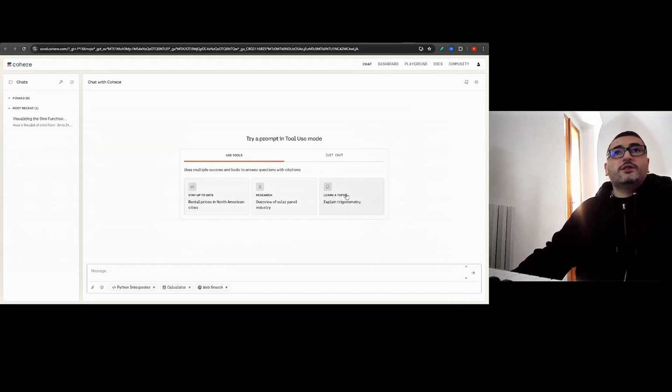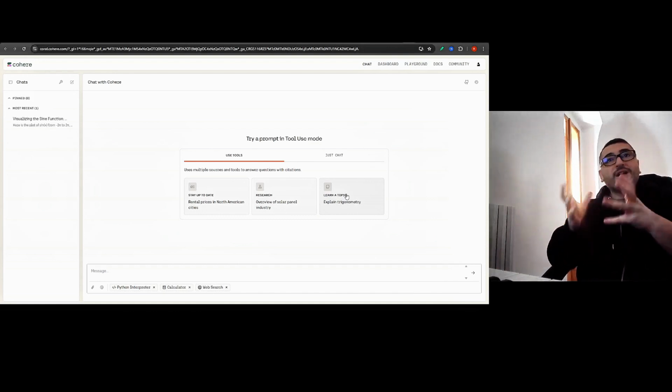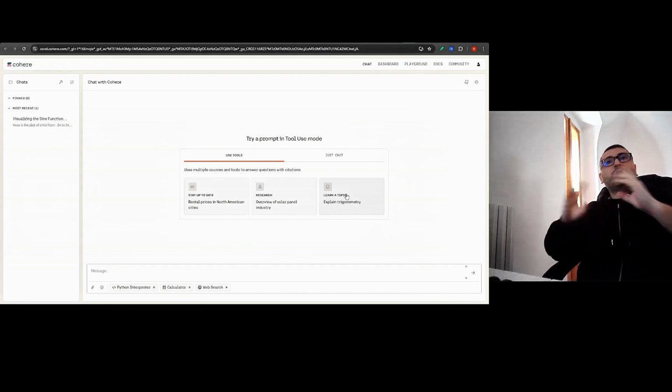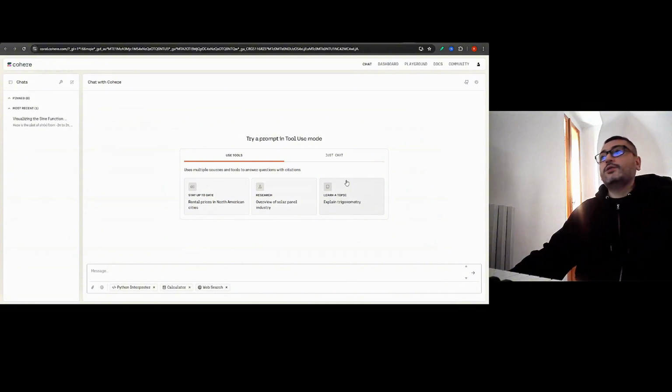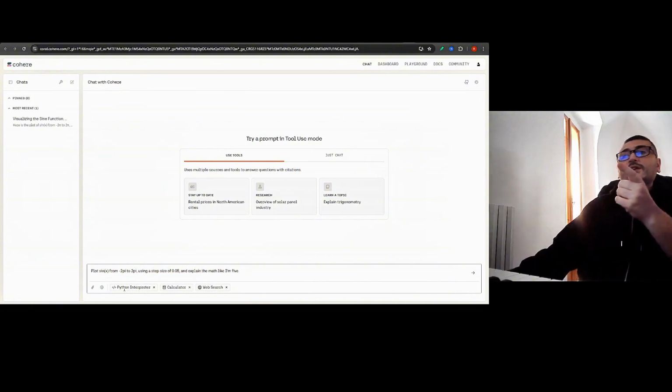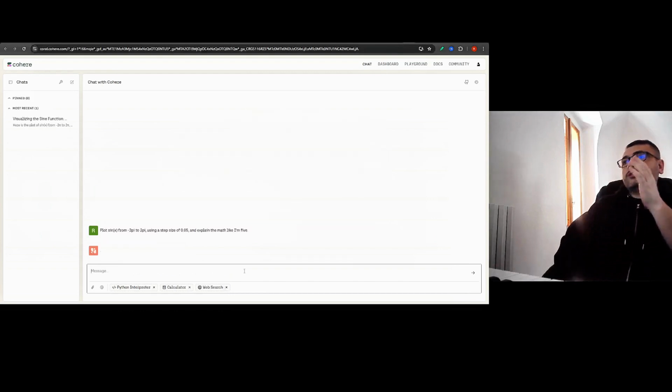It can be good for explaining trigonometry. In its response it can plot data natively in Python with matplotlib. This is integrated here, so that's a fantastic thing. You can check data right away in the chat. Let's see this: learn a topic, explain trigonometry. So let's plot sin x from minus 2pi to 2pi using a step size of 0.05 and explain the math. You can see that it's using the Python interpreter, the calculator, and the web search. Let's press and see what the response is.